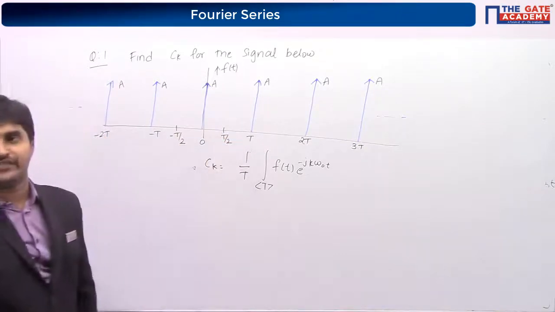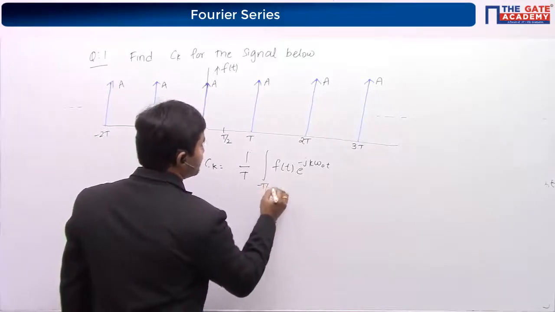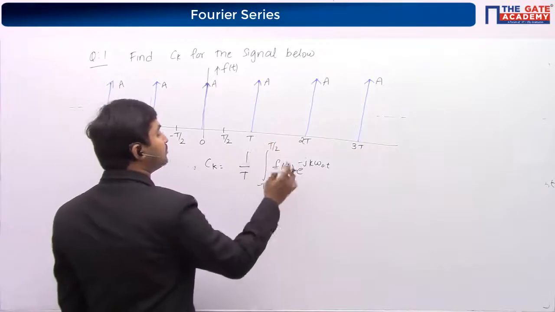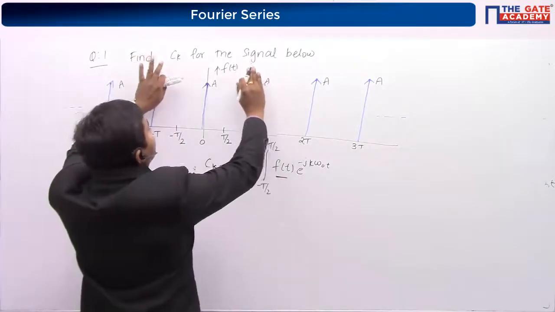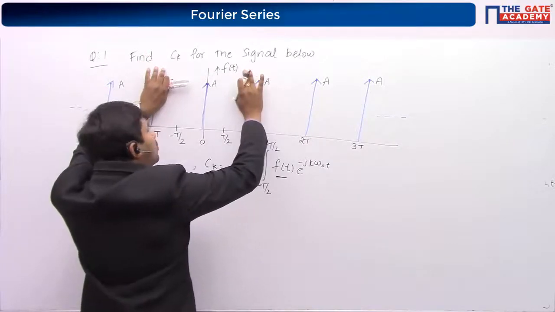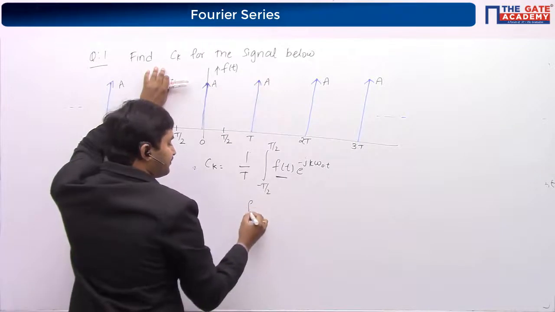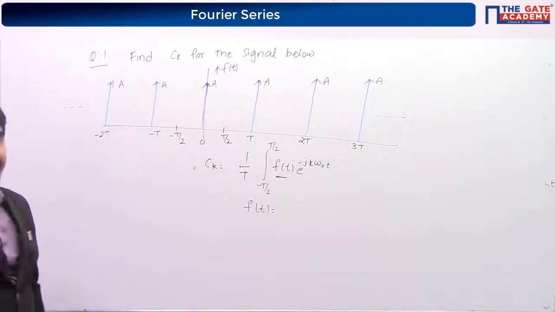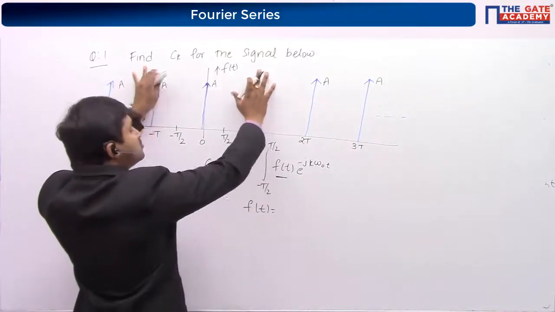In this interval of minus T by 2 to T by 2, what is f of t? Forget about everything. Between minus T by 2 to T by 2, what do you have as f of t?